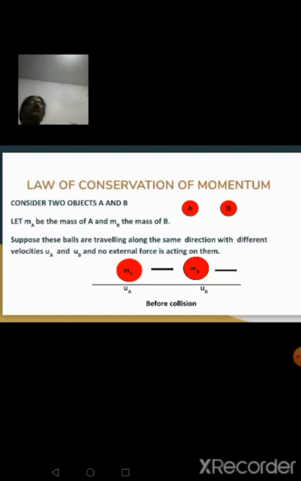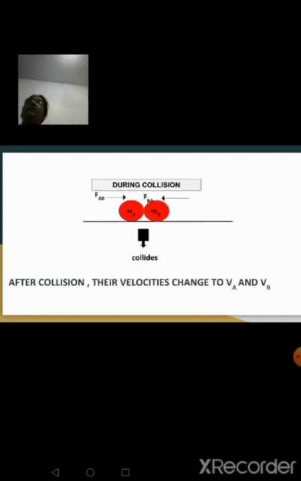They are spherical in shape, so they will automatically move. Those two balls are made to move in the same direction with different velocities. We'll assume the velocity of ball A as UA and ball B as UB. They are moving along a straight line in the same direction with different velocities UA and UB. Initial velocity of ball A is UA and initial velocity of ball B is UB. Now, what will happen? They will move for some time and after some time they will come in contact with each other. That means they will collide with each other.